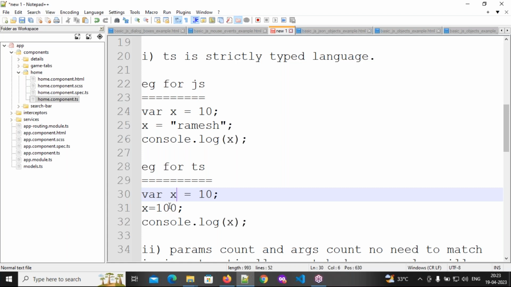So in the next one, you are assigning this 100 as number only. So if the data type is matching, it will always focus on the latest value. Here the data type is number, data is number only. Here also the data type is number, data also number. So it will focus on the latest value, and we will get output as 100.